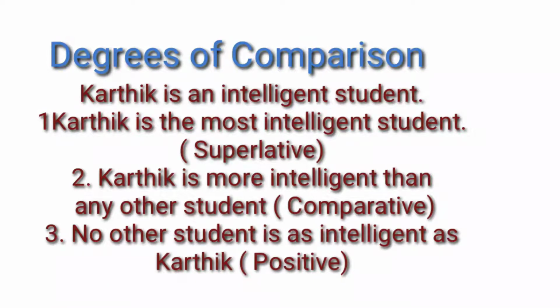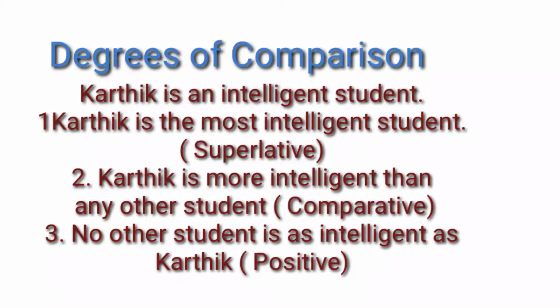And one more thing you have to understand here is that intelligent is an adjective, and how many syllables does the word consist of? It has 4 syllables. Intelligent. So there are 4 syllables in this word. In such cases, if the adjective has more than 2 syllables, then we have to introduce the words most and more in making superlative and comparative adjectives.